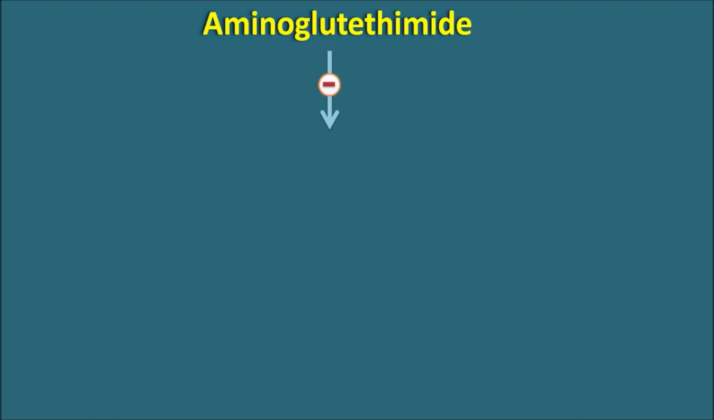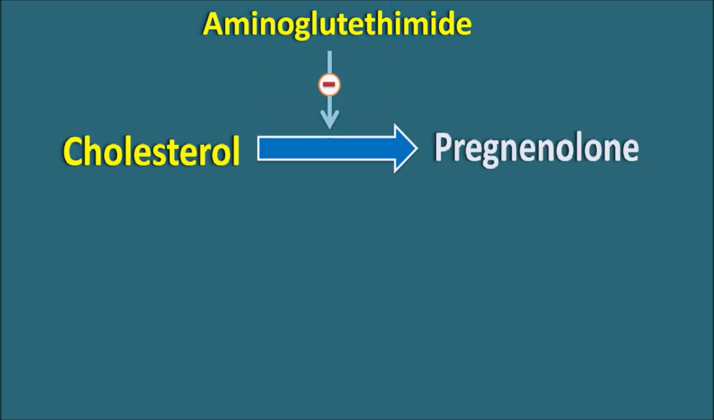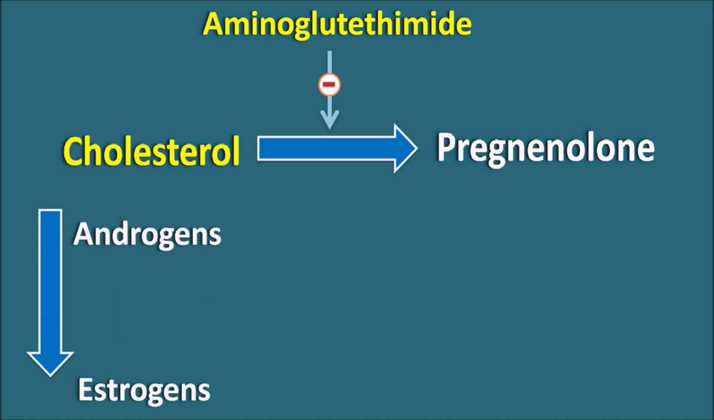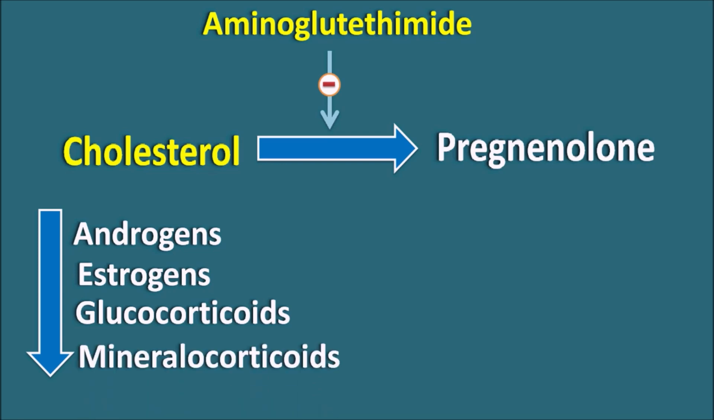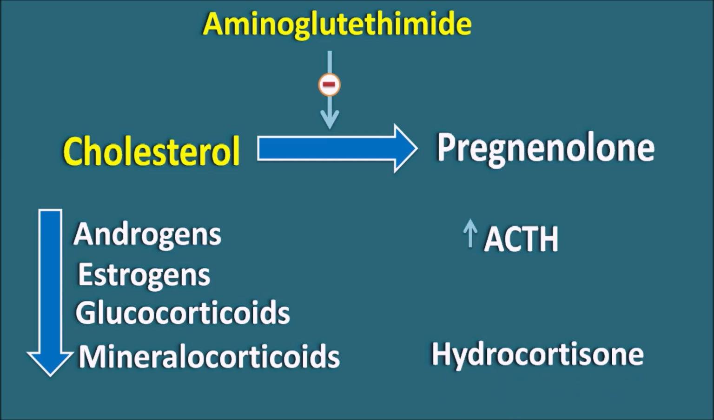This drug is going to inhibit the conversion of cholesterol into pregnenolone. We have seen that the conversion of cholesterol into pregnenolone is a common step in many of the steroid hormone biosyntheses. So by inhibition of this step, aminoglutethimide can inhibit the synthesis of androgens, estrogens, glucocorticoids as well as mineralocorticoids. So this drug is not specific to estrogen biosynthesis. It can inhibit the biosynthesis of many of the steroid hormones. And since the glucocorticoids are not synthesized, the cortisol levels are going to fall, which increases the ACTH levels. That's why along with aminoglutethimide, hydrocortisone should be given in order to control the elevated levels of ACTH.